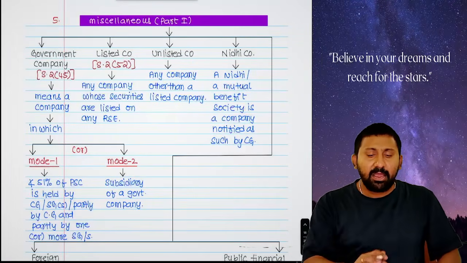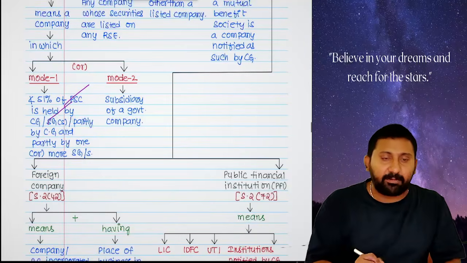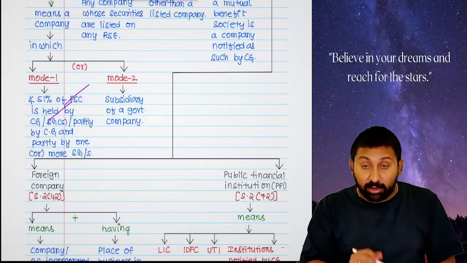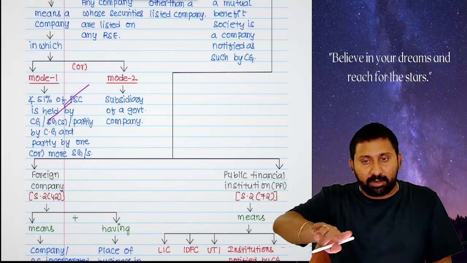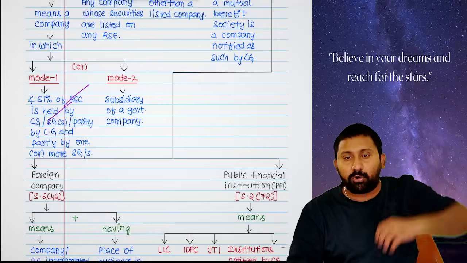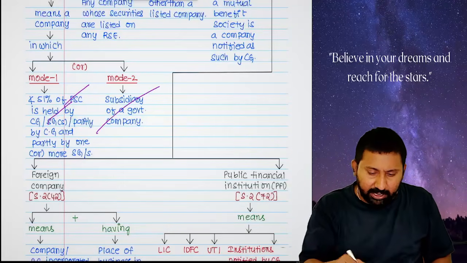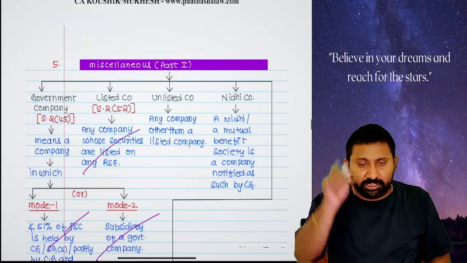Next, government company. Government company means a company in which not less than 51% of the paid up share capital is held by the CG-SG combination. Or if you directly become a subsidiary to a government company, you will directly become a government company. Two modes: either the government should hold it, or you become a subsidiary to a government company, and you will become a government company automatically. Over.